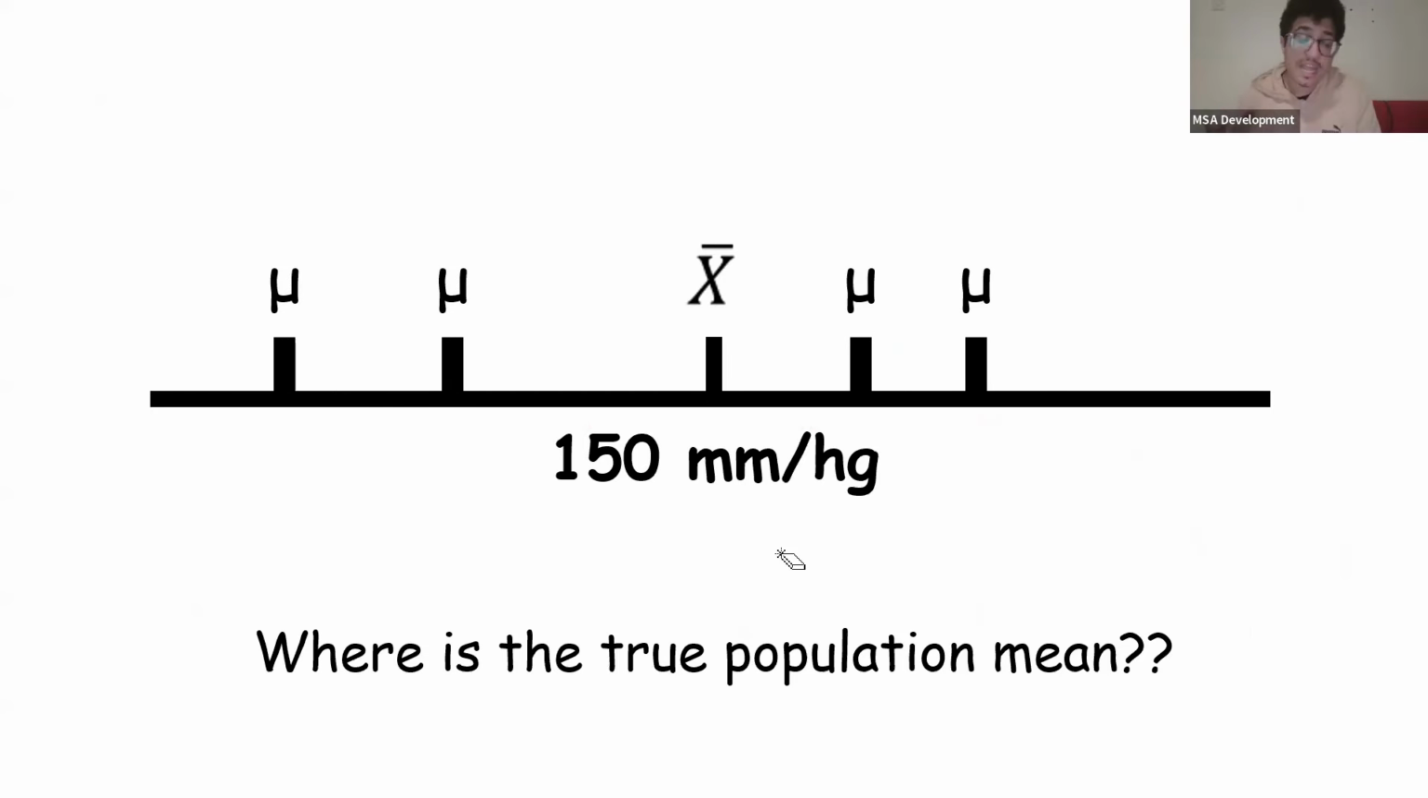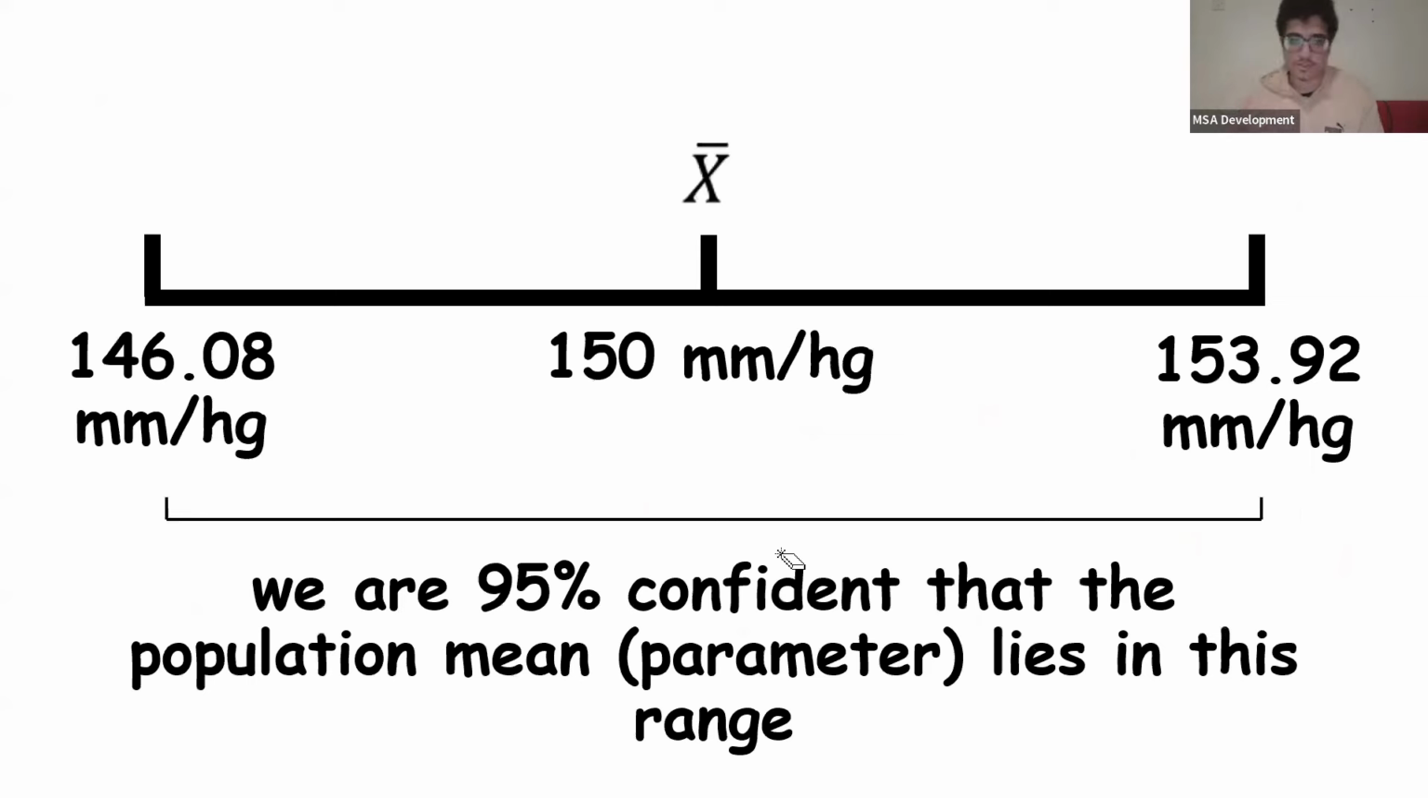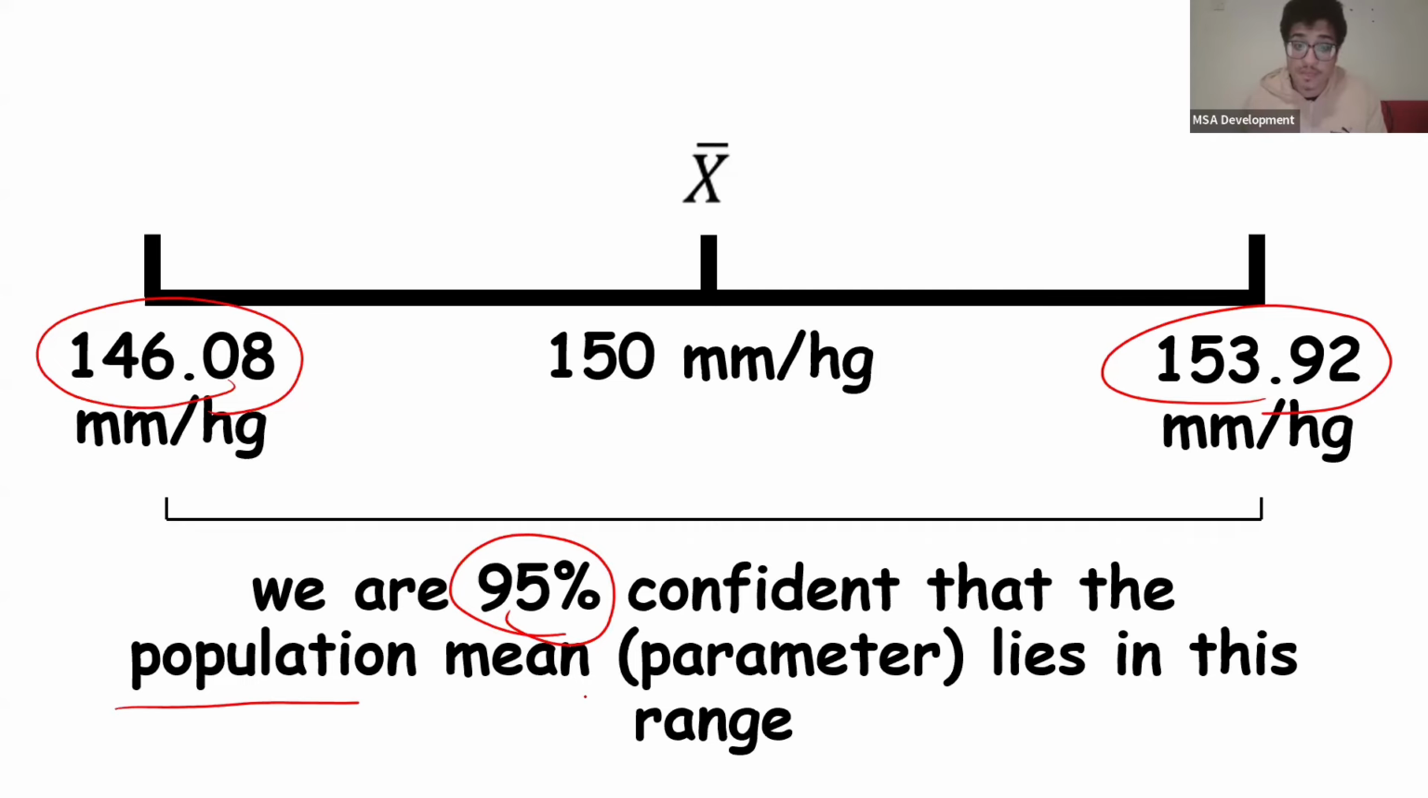We don't really know. And that's why the confidence interval at least gives us an idea of where the true population mean could be. So here is the confidence interval. You can see that it starts from 146.08 and goes all the way to 153.92. In this interval from 146 to 153, we are 95% confident that the population mean, or the parameter, lies in this range, okay? Once again, the mean could be here, the mean could be here, but at least now we have a range. We know that we're 95% confident that it's from here to here.